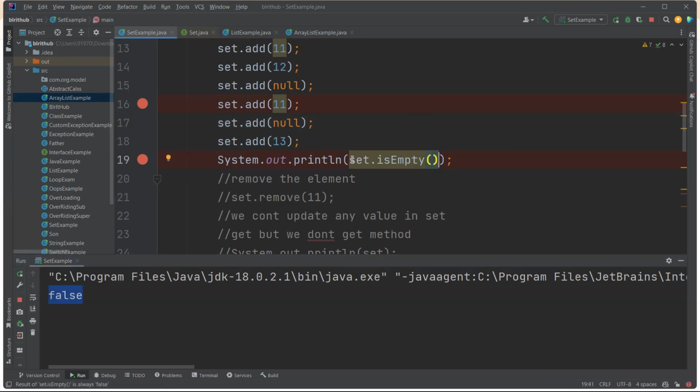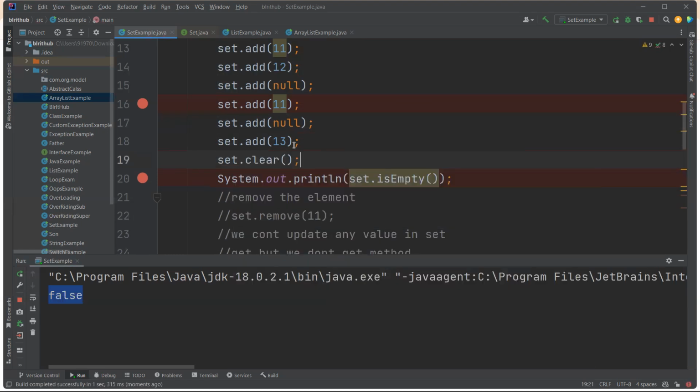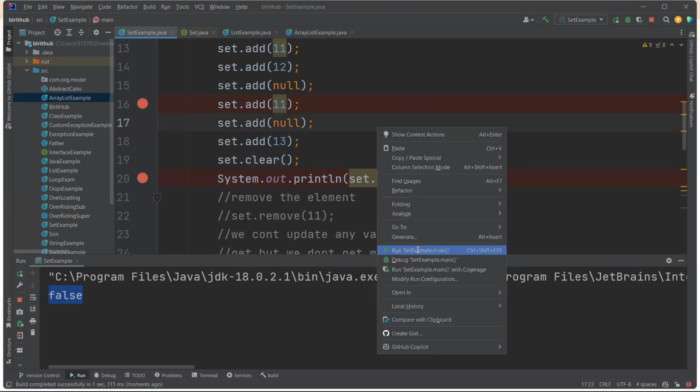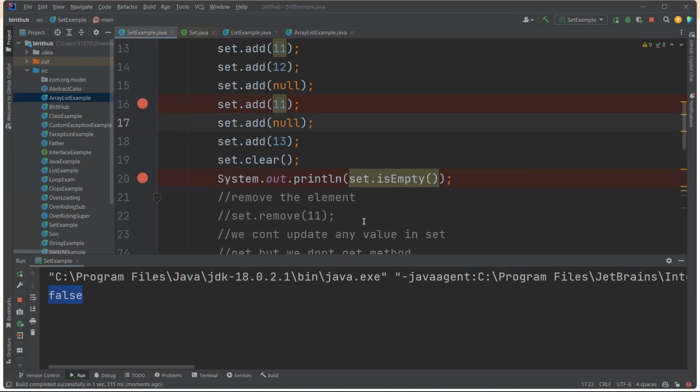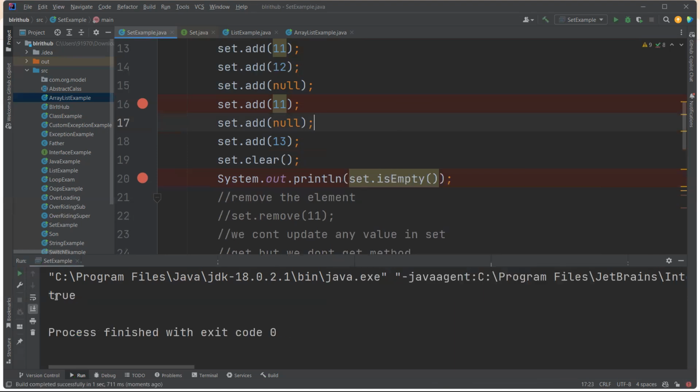Now if I want the set to be empty, what do we need to do? Dot clear is there. Now you are clearing the set. Now this method will give true. Is empty? Yes, it is empty, because I am clearing the set. See, true. This is the clear method, to clear your set values.